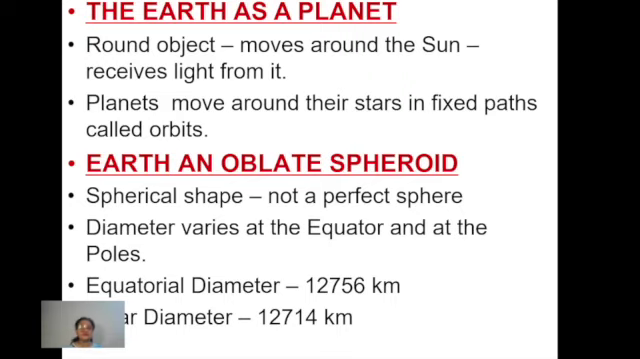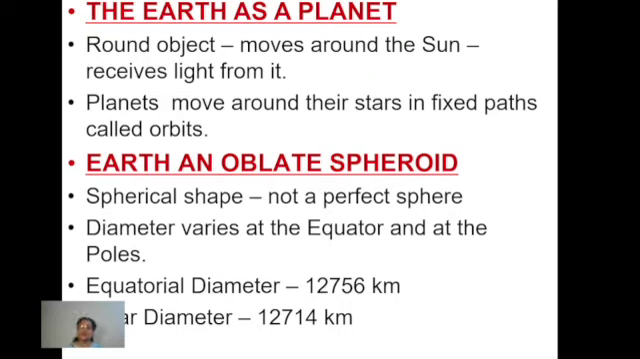Now let's talk about the Earth as a planet. Basically, Earth is a round object that we all know. It moves around the sun and it gets light from the sun. Second point is that all the planets, including Earth, move around the star, or you can say the sun, in a fixed path, which is called its orbit.